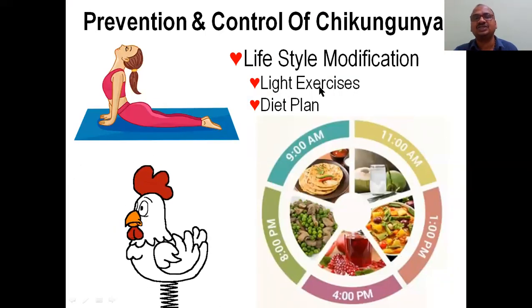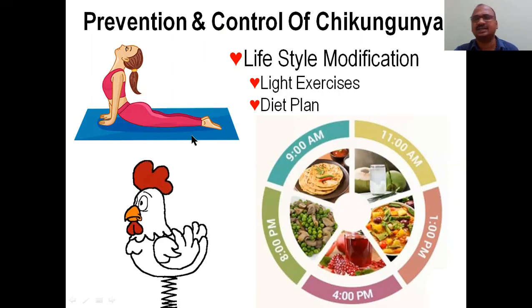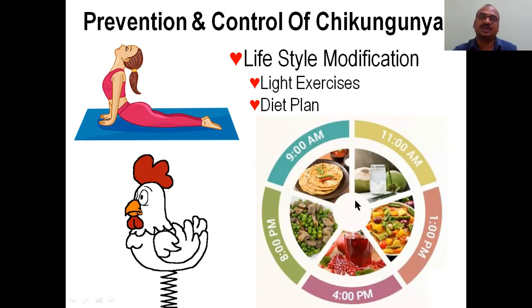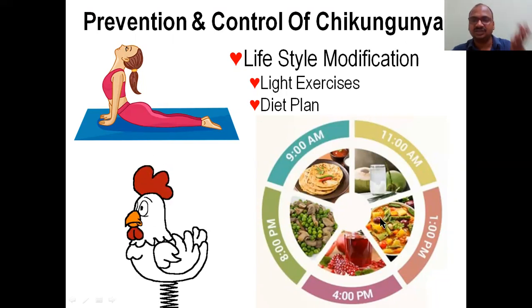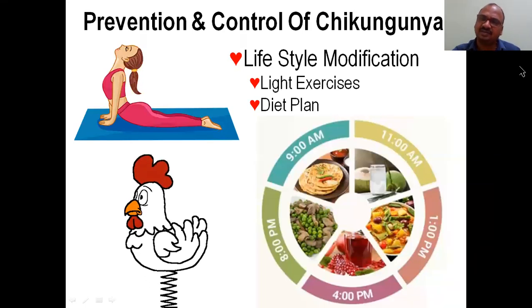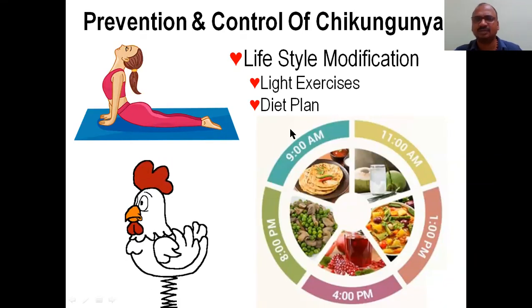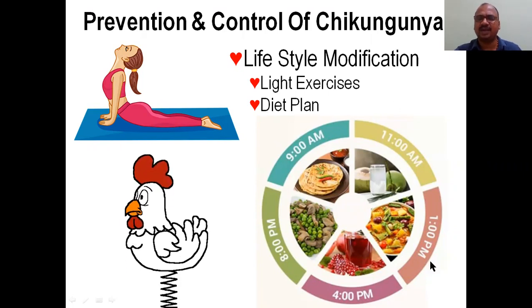And the third one is lifestyle modification, like light exercises, not strong, because your joints are not good here. If you don't want the disease to come, for prevention, you can do exercise. But whenever there is disease, slowly you have to rest. But light exercise is compulsory. This is a proper diet plan.